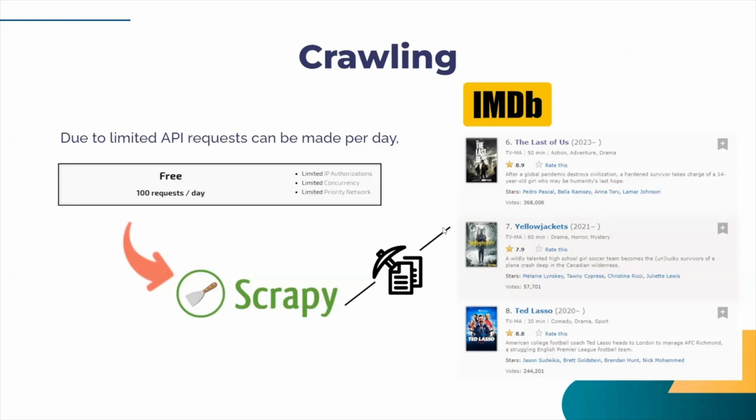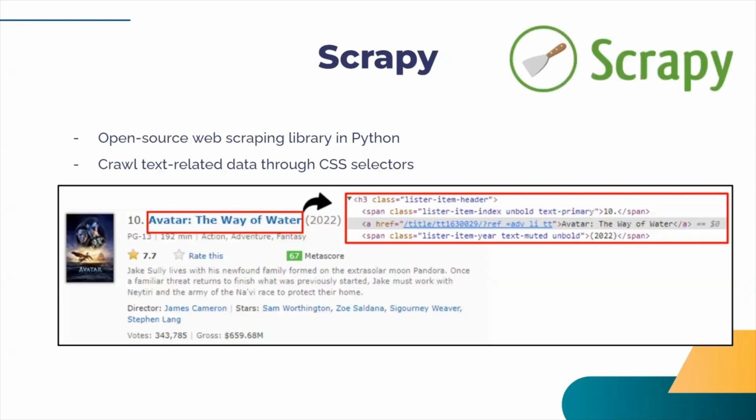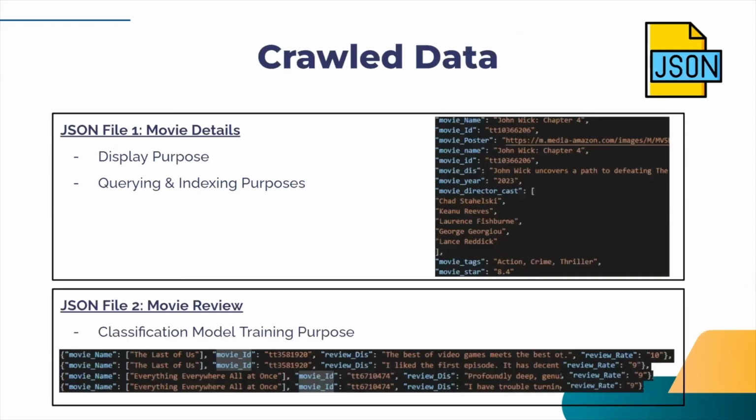Due to the limited number of API requests that can be made per day, we had to use Scrapy to collect the movie data from the IMDb website by ourselves. It's an open source web scraping library written in Python that can be used to extract useful text information related to the movie through the CSS selector. We will produce two final outputs stored as JSON files, one mainly for display, querying, and indexing purposes, while the other one is used for sentiment analysis and model training.